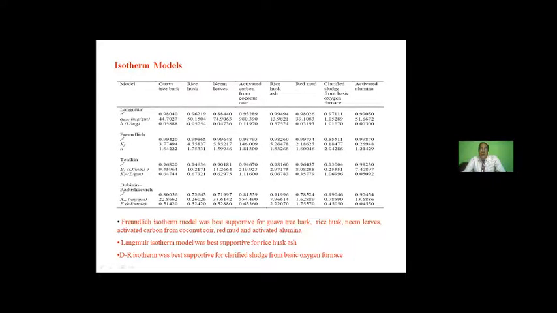Another important data we are getting is the maximum adsorption capacity in milligram per gram through Langmuir, where you can see that 44, 50, 74, they are all good adsorption capacity data for all the adsorbents. And when we compare with other literature with many other adsorbents, we find that they are more or less comparable.